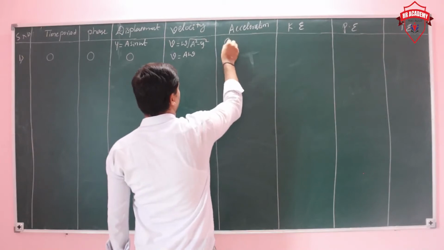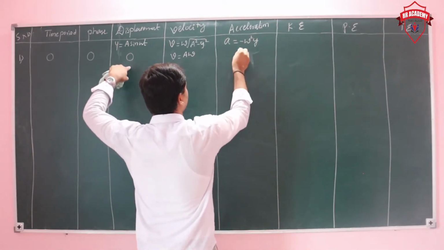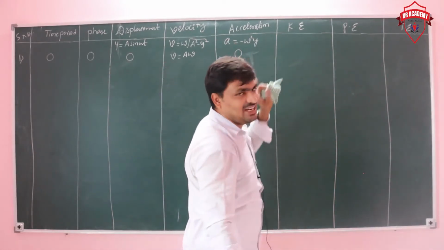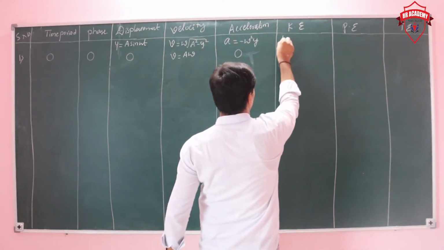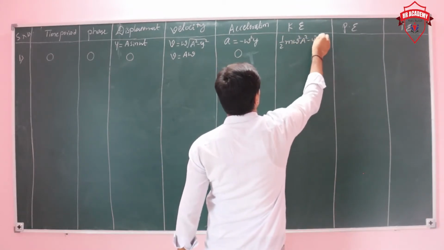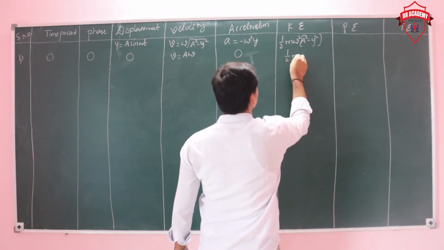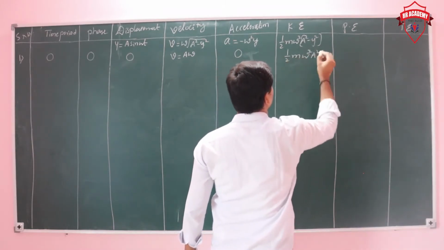And the general formula of acceleration is minus omega square y, which is 0, so that's why acceleration is also 0. Next, kinetic energy. The general form of kinetic energy is half m omega square into a square minus y square, and y is 0. So here it is half m omega square a square.